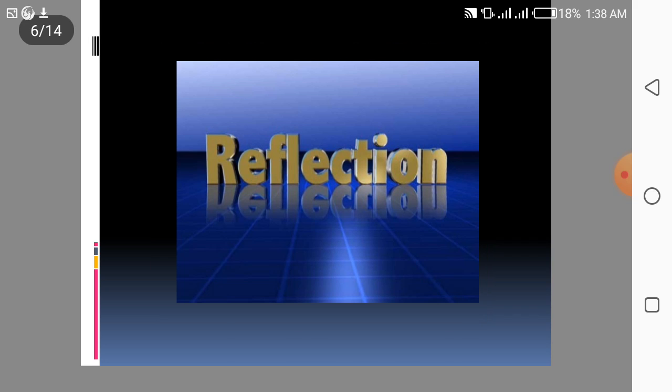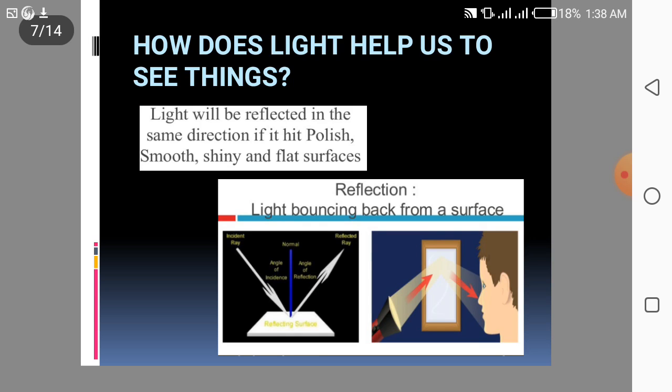Now we will discuss what is reflection. How does light help us to see things? Light will be reflected in the same direction if it hits polished, smooth, shiny and flat surfaces. Reflection: light bouncing back from a surface.